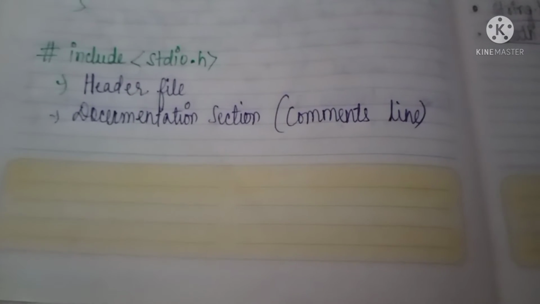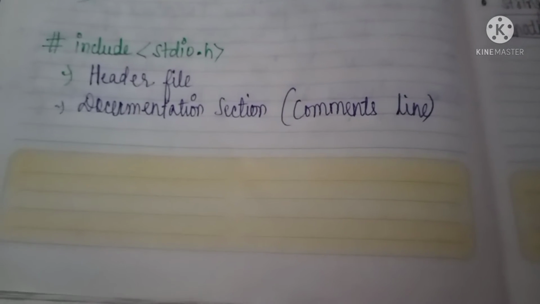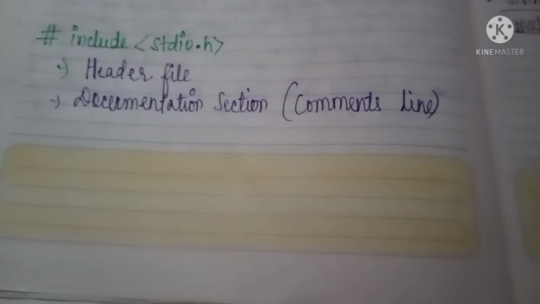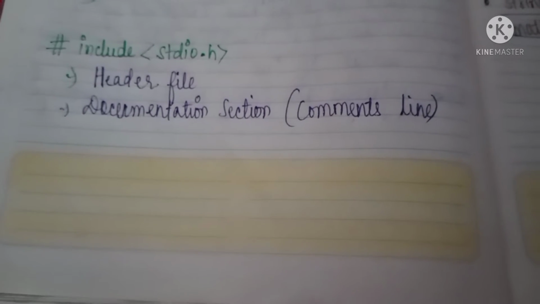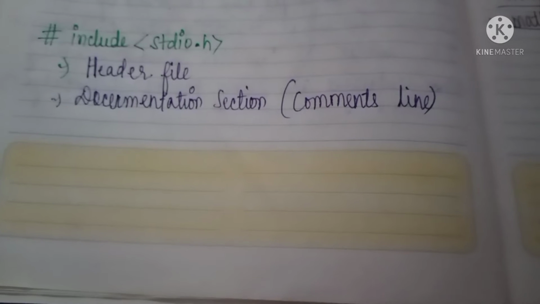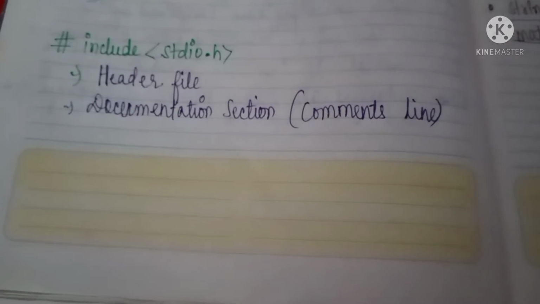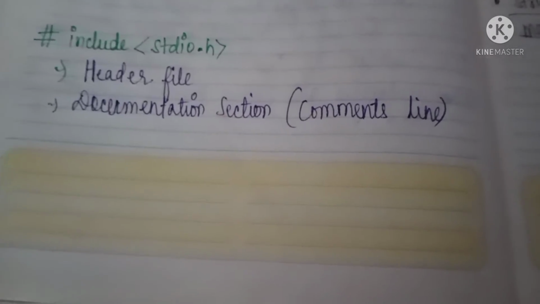While writing a program in C, we first need to write hash include stdio.h, but many more header files are there. How will we know which header file is to be used in which type of programming? So we will know which type of header file is used in which type of programming. Okay, so let's move on.